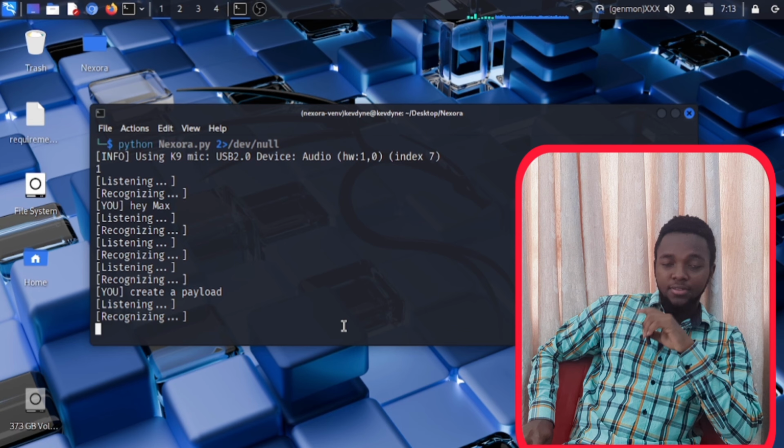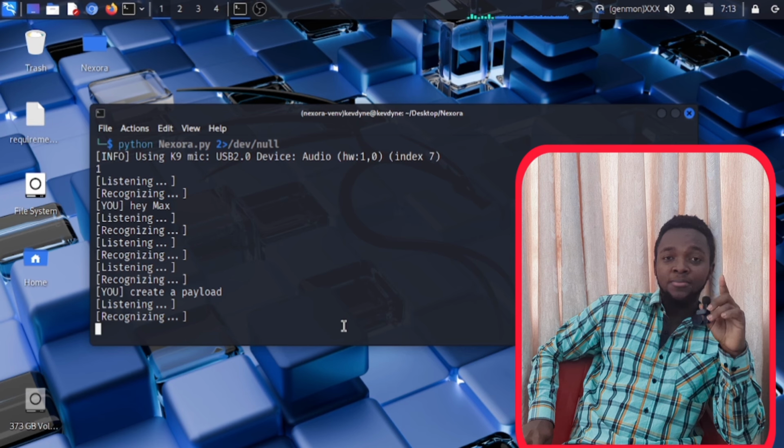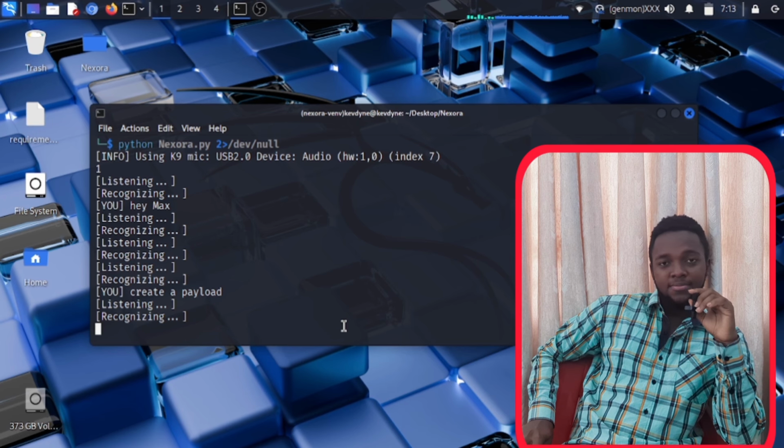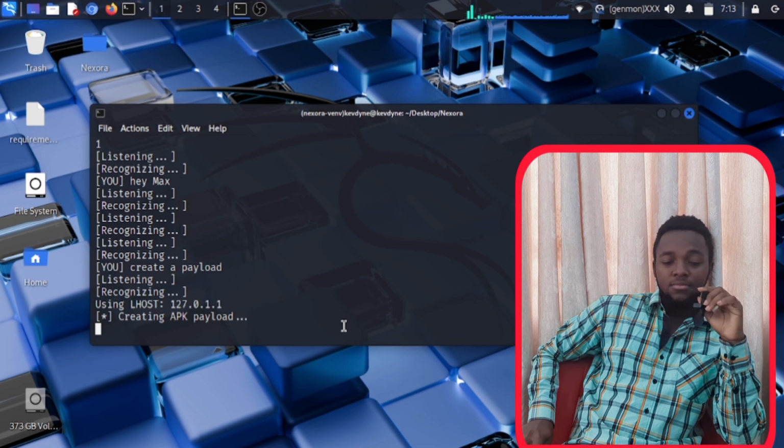Create a payload. What port number should I use? 4444. We are using the default port number. If you guys don't know, I made a video about this one, the video that took me a lot of time, lasting 10 plus minutes. 127.0.1.1. That's my host actually, my local host.